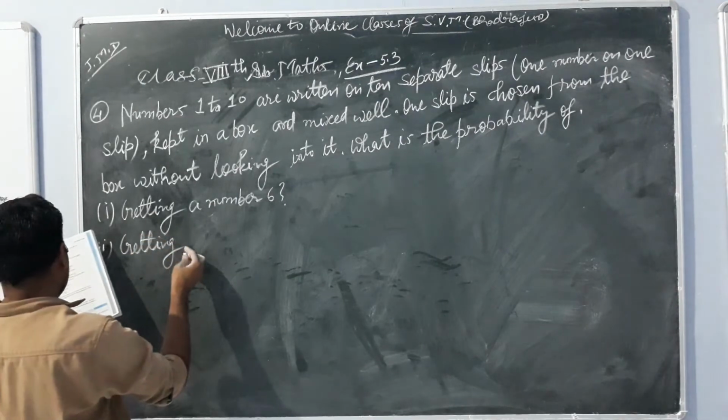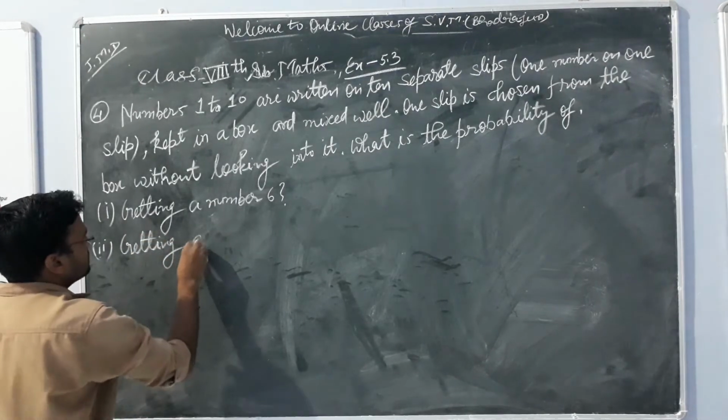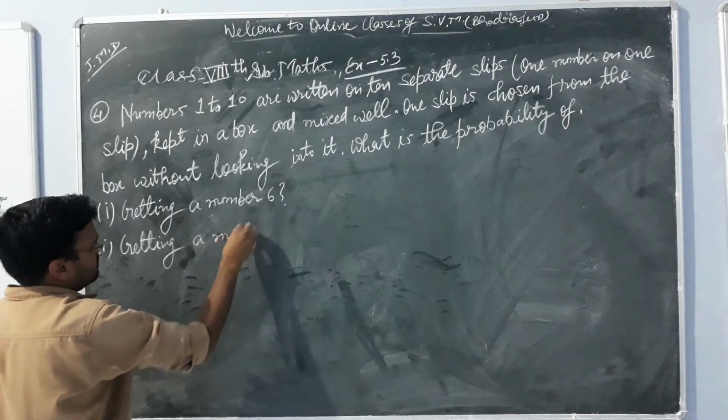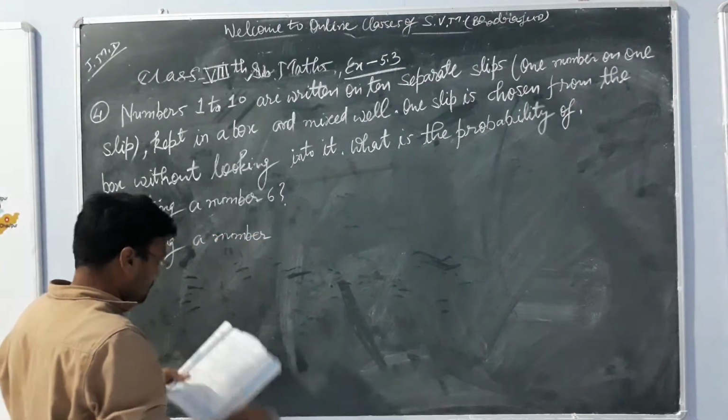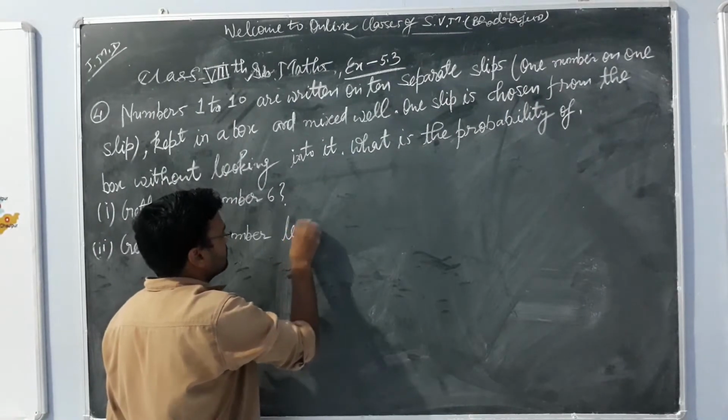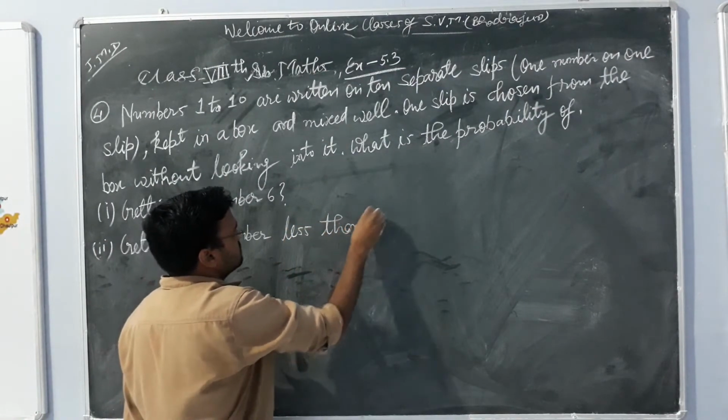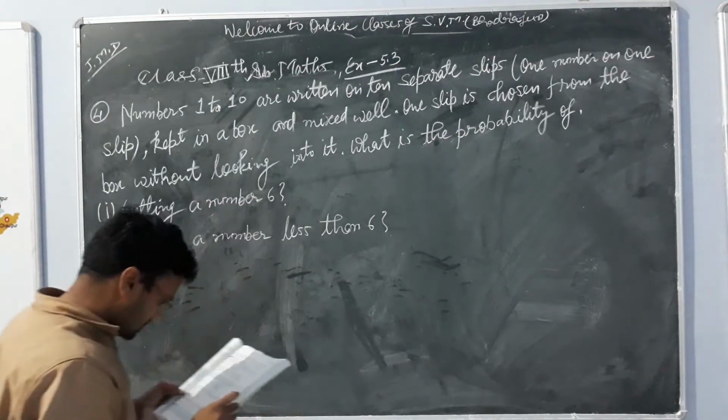Next one is getting a number less than 6.